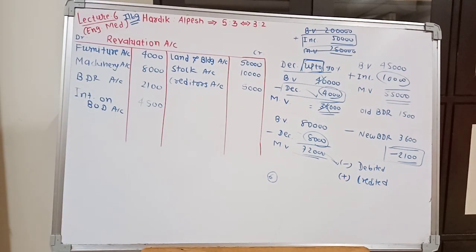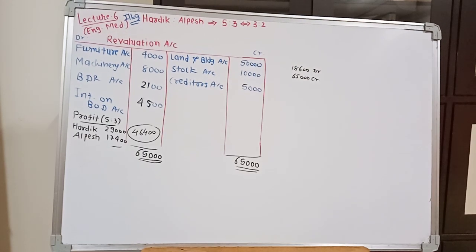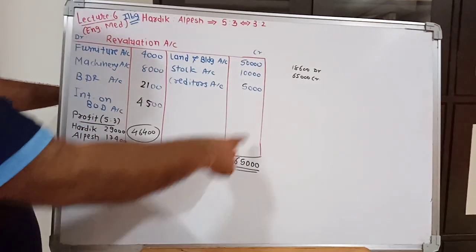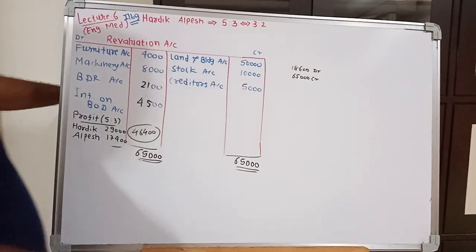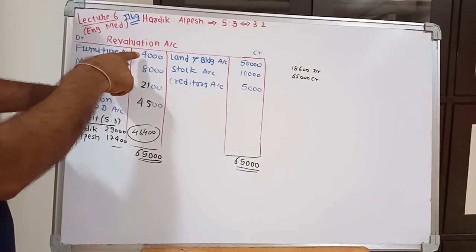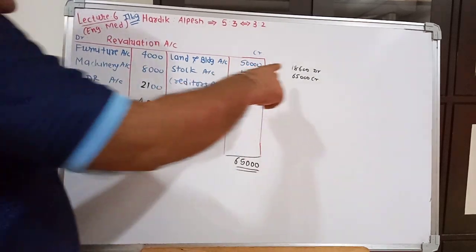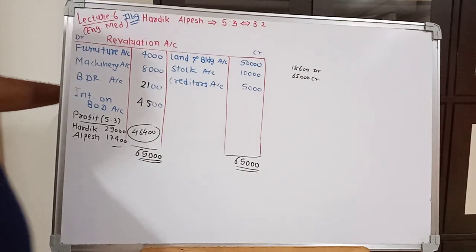Now let's find the difference. Total of credit side is 65,000 and total of debit side 4,000 to 4,500. These four values total is 18,600.